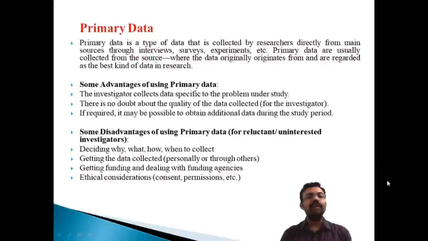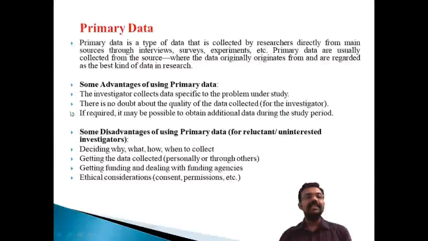The first important advantage of primary data is that the investigator collects information specific to the problem under study. That means this method always helps to collect specific information relating to the study. What is your study and what is the statement of the problem? This method is helpful for collecting data specific to the problem. This first-hand information is always helpful to the researcher.